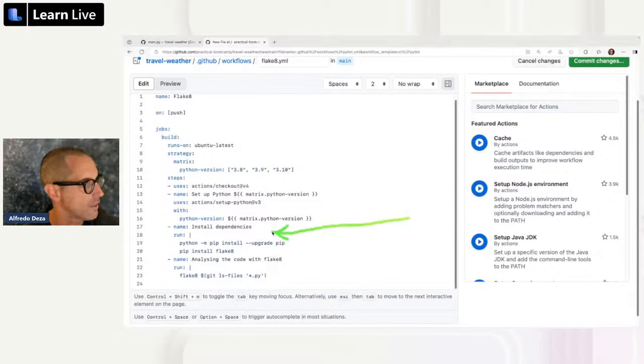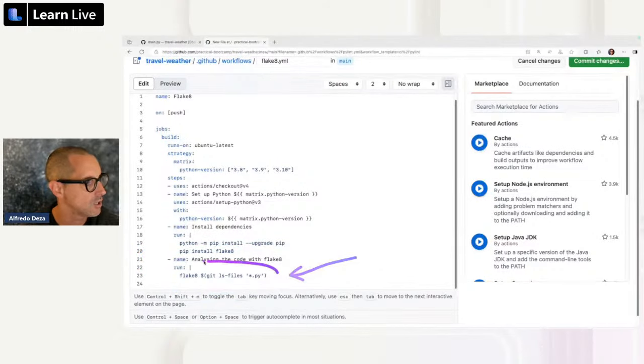When you see anything with a name right here, you are going to see that in the log output. So this is going to run, and when you check the log output while this thing is running, you will see these names being executed. So it's important to have something meaningful that you understand exactly, so that it represents exactly what's happening here. I am not entirely sure if this git ls-files star.py will work, but we'll see.